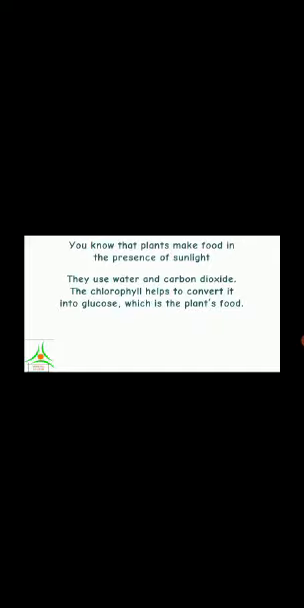Nutrition in plants, nitrogen synthesis. You know that plants make food in the presence of sunlight. They use water and carbon dioxide. The chlorophyll helps to convert it into glucose, which is the plant's food. Glucose is a carbohydrate. The process of making food like this is called photosynthesis. But living things also need nitrogen.